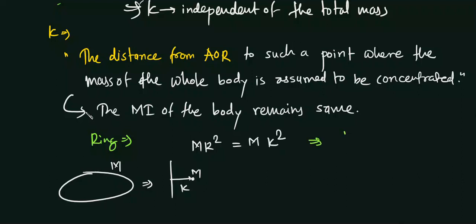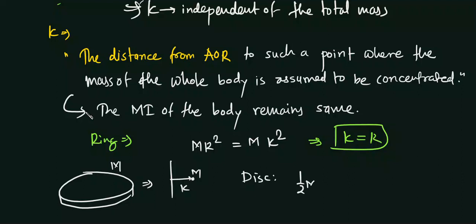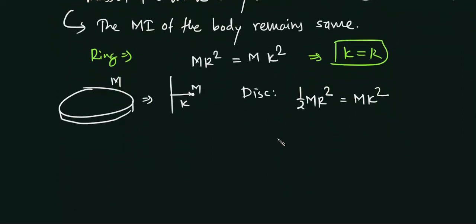So here the radius of gyration of the ring is r only. If you take a disc, half m r square is the moment of inertia of the disc. It is equal to m k square, because the complete disc is supposed to be a point mass, and we know the moment of inertia of a point mass is simply m k square. So here this K comes out to be r by root 2.